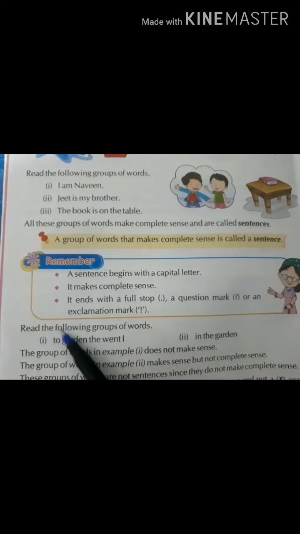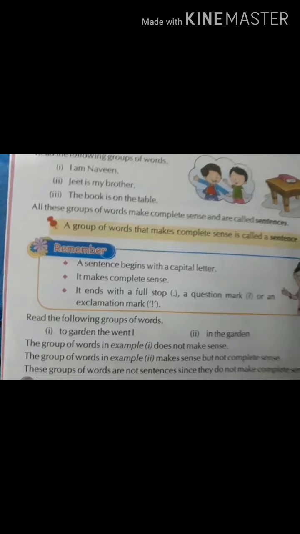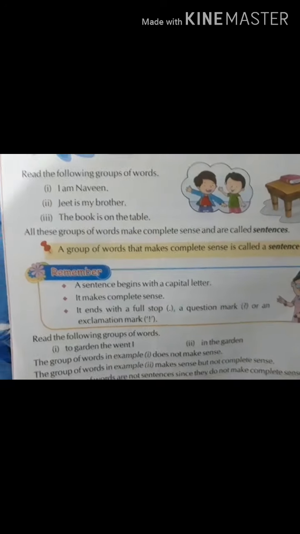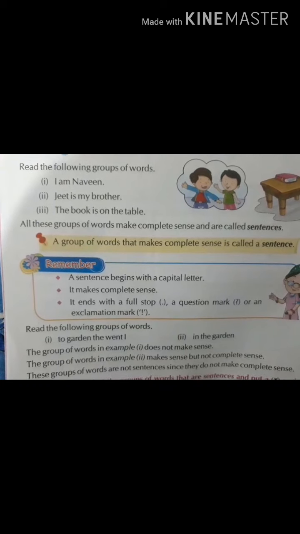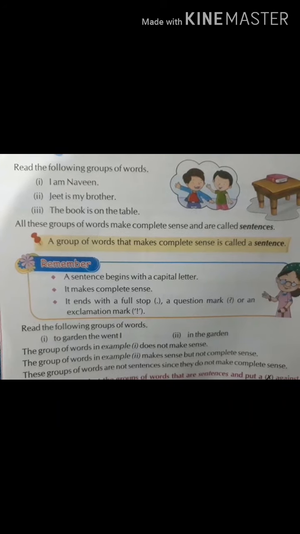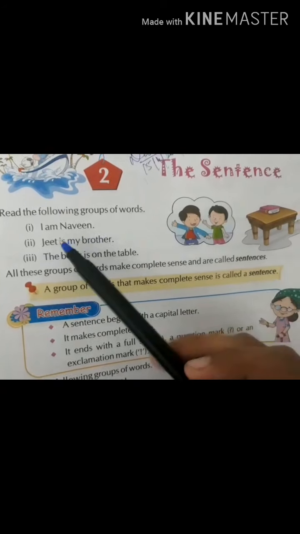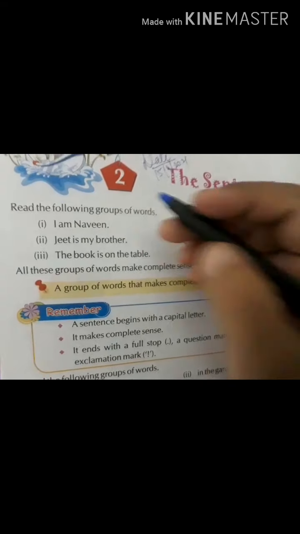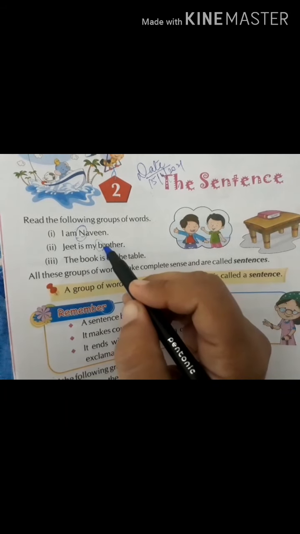Now, these are the important instructions. A sentence begins with a capital letter. See here, the sentence begins with a capital letter. So, when you write a sentence, every time our first letter should be in capital. We have done common noun and proper noun, and all the proper nouns will start with a capital letter, like a name. See, Naveen is a name, so the first letter is capital. Brother, this is a common noun.